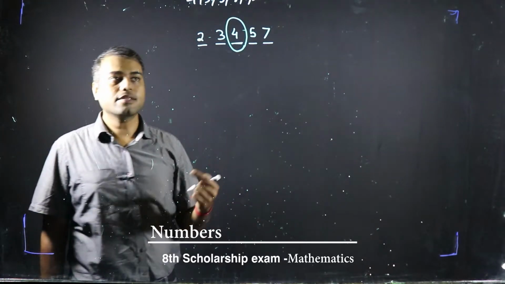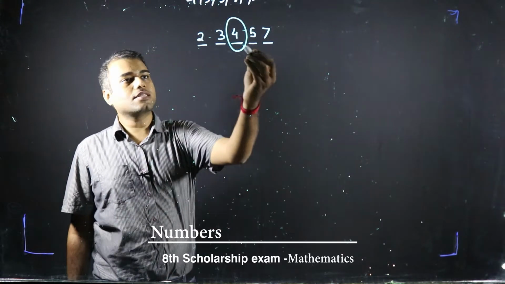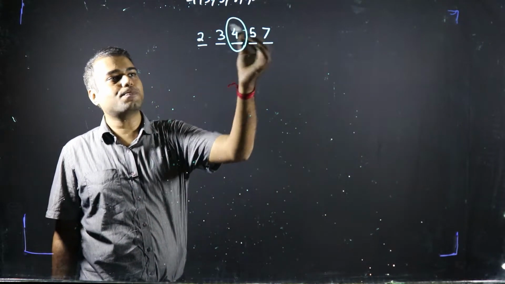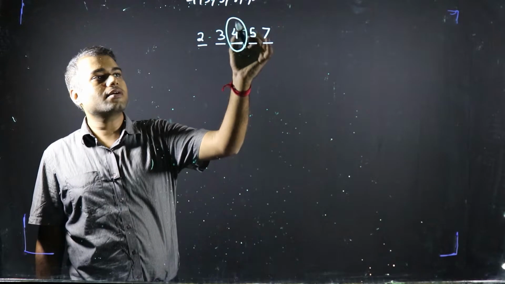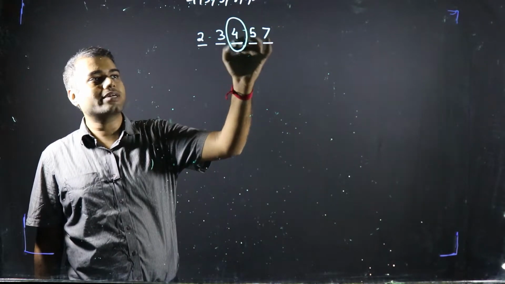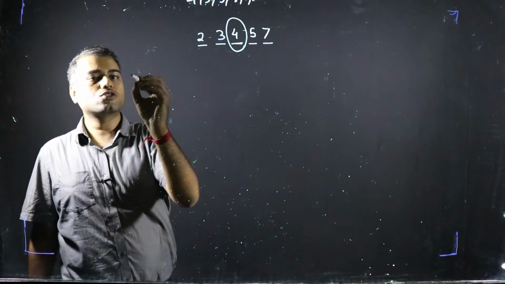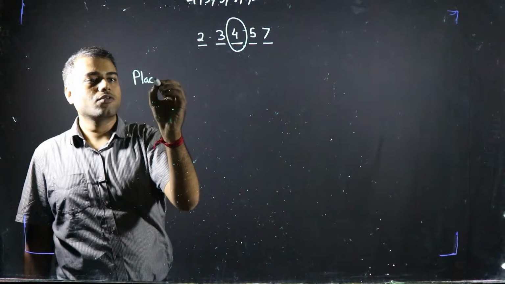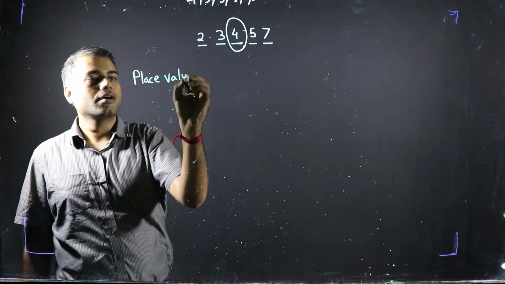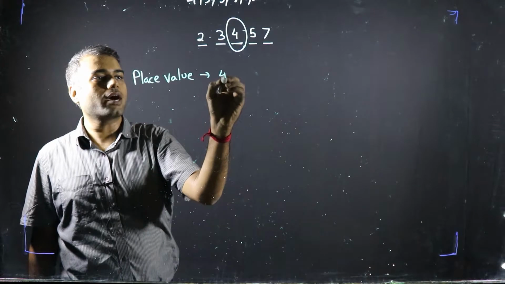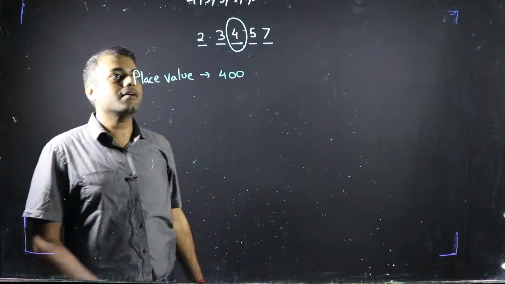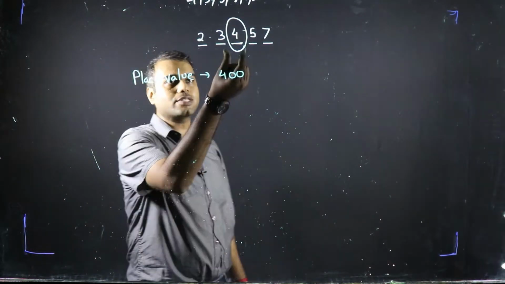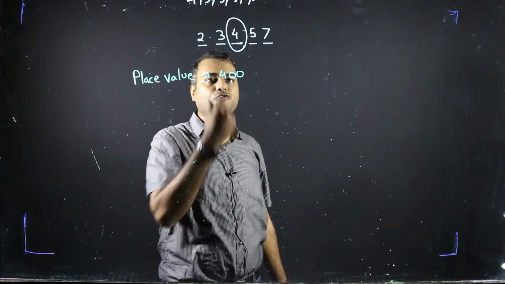I'll repeat it again. The value which this number is getting from this place. So this number 4 is at the 100th place. So what is its place value? Place value is 400. That is the value which this number is getting from this place.